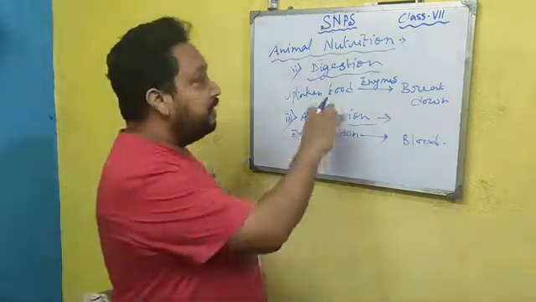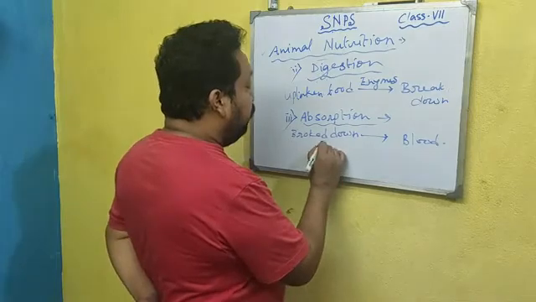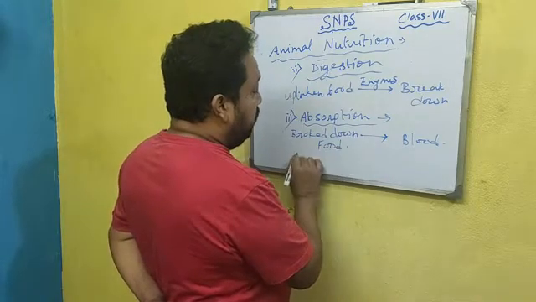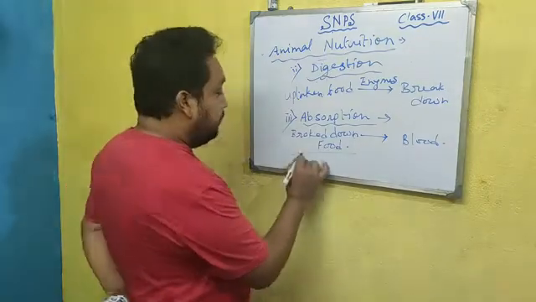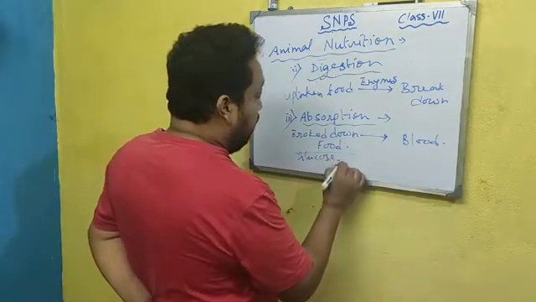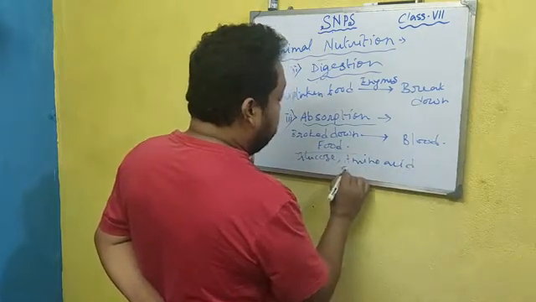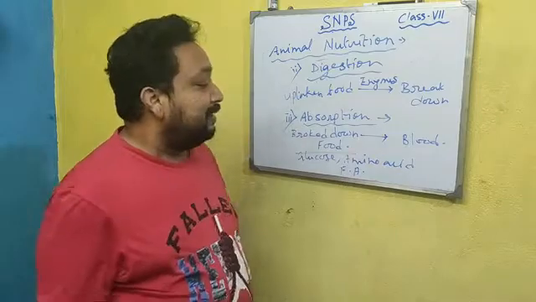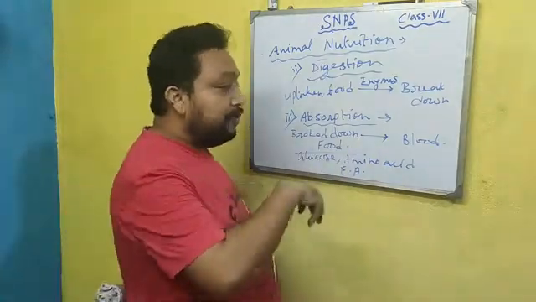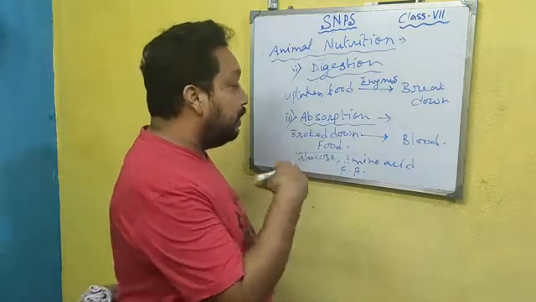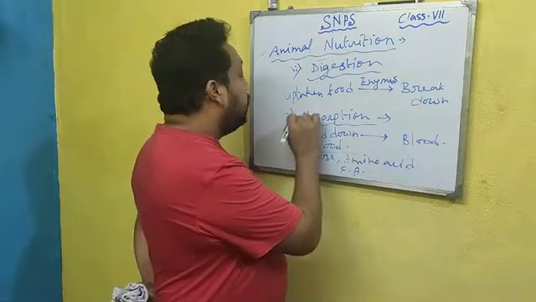The food which is digested, meaning broken down, into substances like glucose, amino acids and fatty acids, these food materials are absorbed, meaning transferred to the blood. That is called the process of absorption.